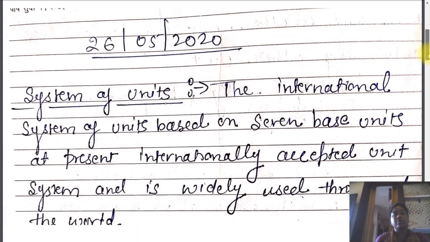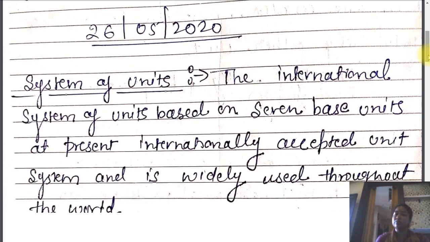Now we'll move to the definition. The international system of units is based on the seven base units. Base units means fundamental units. At present, it is the internationally accepted unit system and is widely used throughout the world.